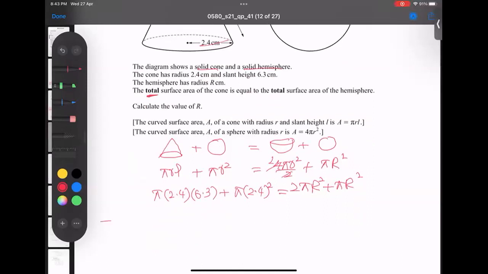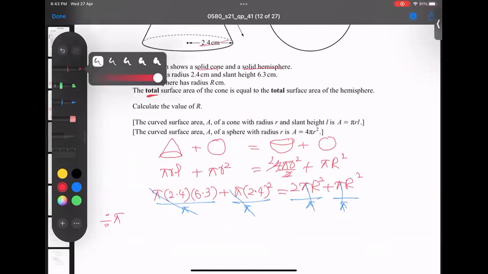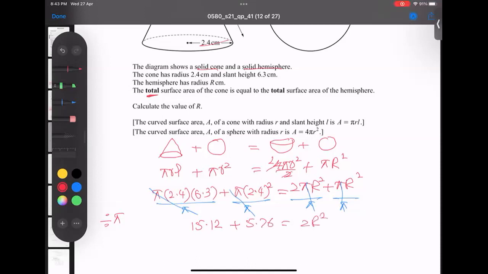Okay, I think I will divide the whole equation by pi. You see pi, if I divide here pi, here pi, here pi, and here pi, what happens? I can even show you: pi, pi, pi, pi cancel, cancel, cancel, cancel. It makes the question easier. But if you don't like it, no problem at all. So here I'm getting 2.4 into 6.3, which is 15.12, plus 2.4 squared, which is 5.76. And here I'm getting 2R squared plus R squared, which is clearly 3R squared.